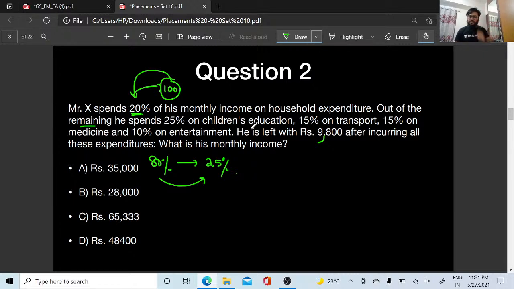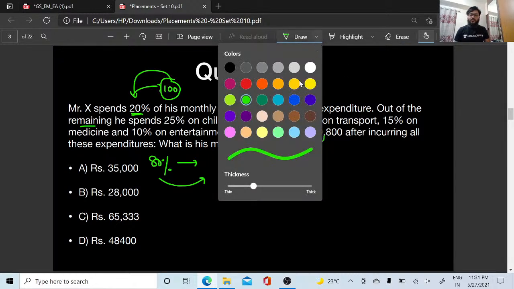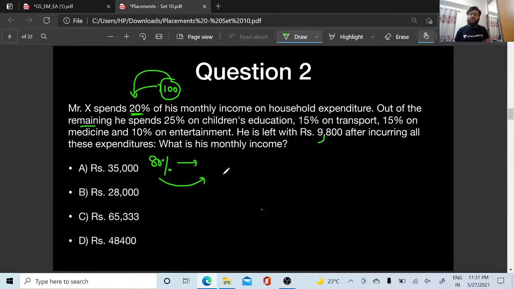He spent 25 percentage on children's education, 15 percentage on transport, 15 percentage on medicine, and 10 percentage on entertainment. What is this totally? 25, so 55, 65. 65 is the right answer. So from 80% we have to take out 65. Understand this. This is not 65 out of 100. This is 65 out of 80.